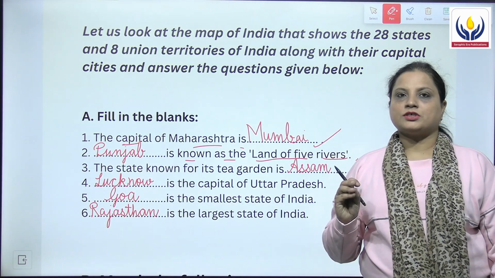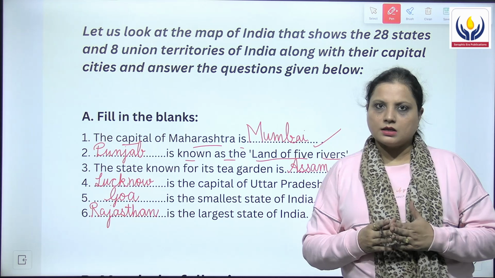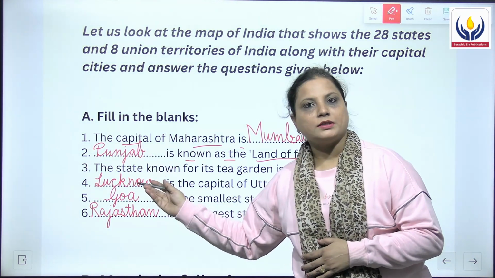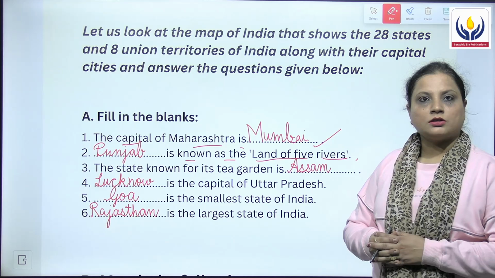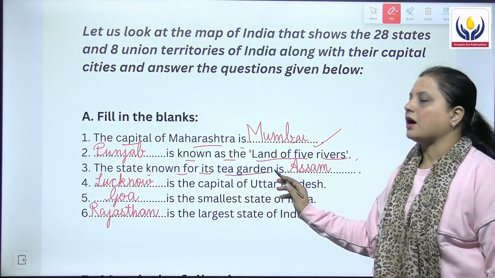Then the second statement, dash is known as the land of 5 rivers. So which state is known as the land of 5 rivers? And the answer for this is Punjab. P-U-N-J-A-B, Punjab.